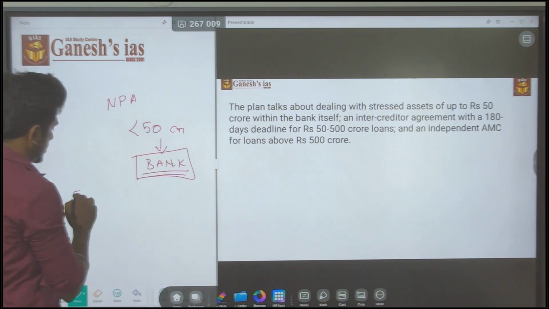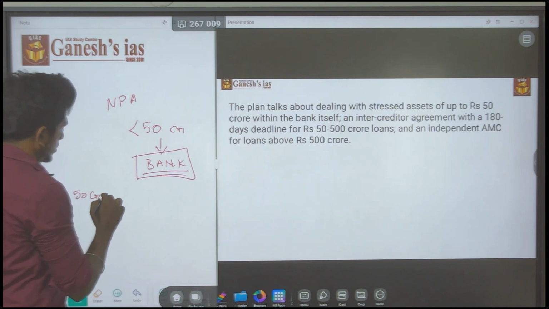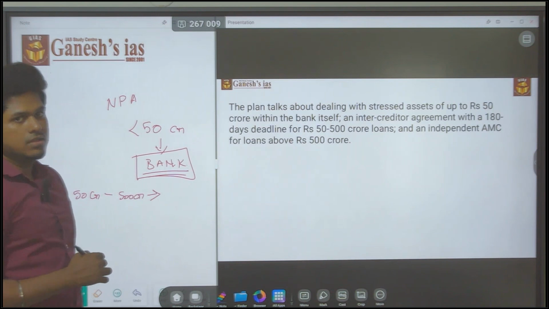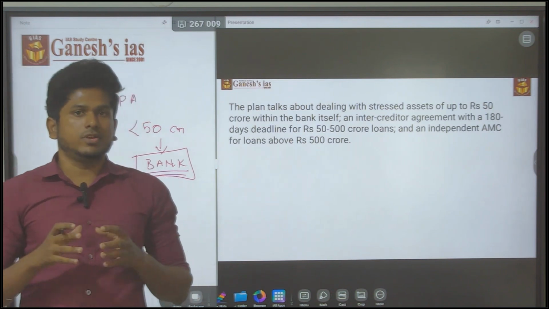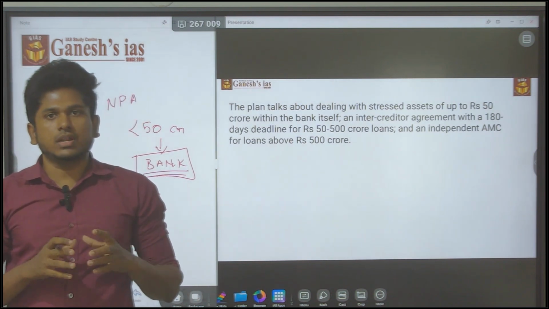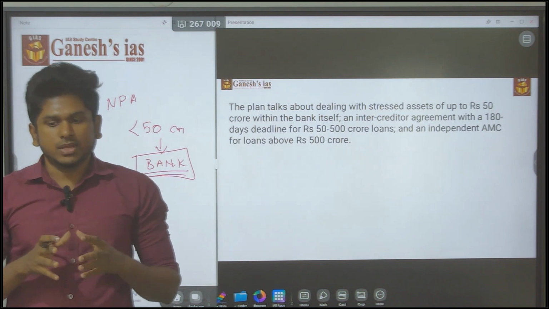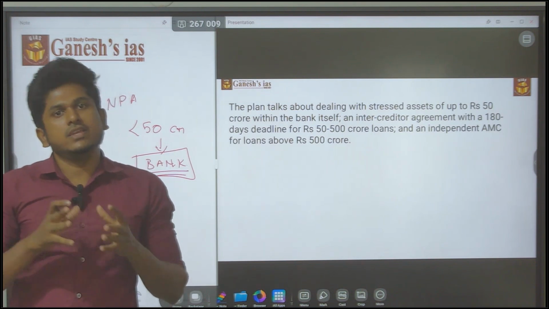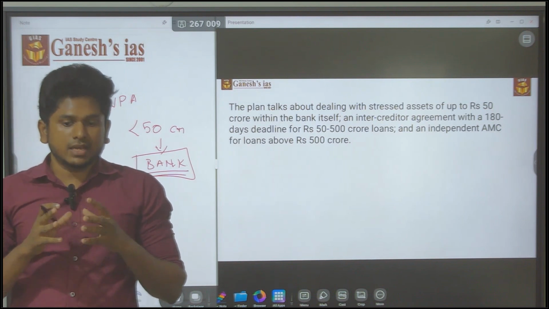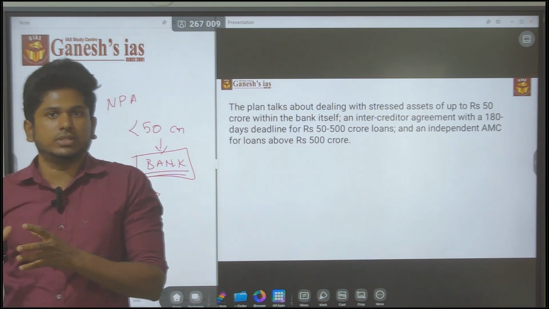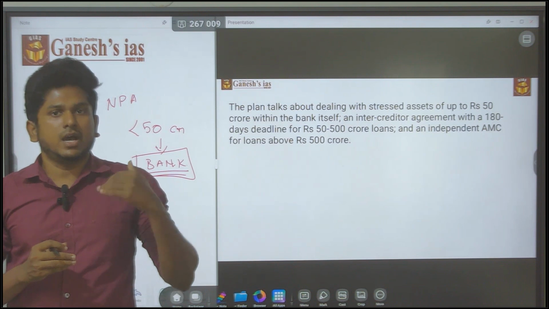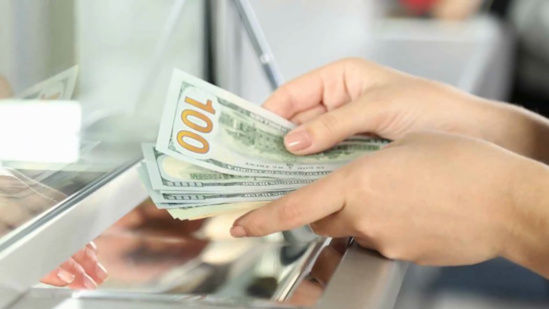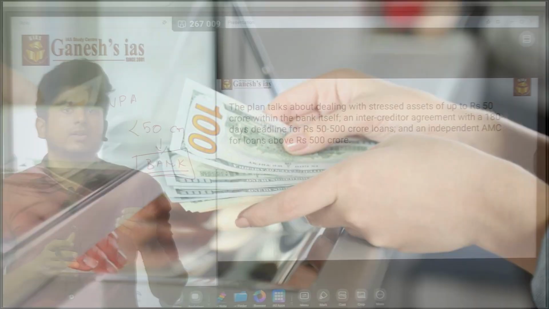If it is 50 crore to 500 crore, see, if it is more than 50 crore, a single bank won't lend that much money, because for a higher amount there may be a lot of issues. Consider that I go to the bank and ask for around 100 crore.